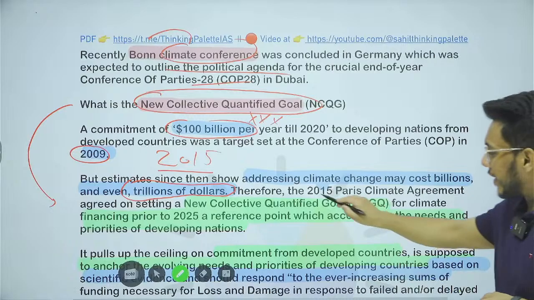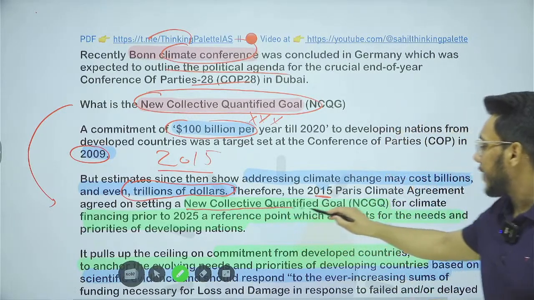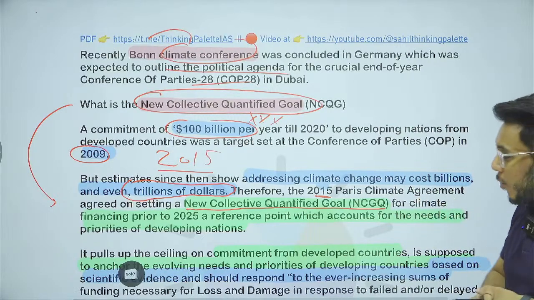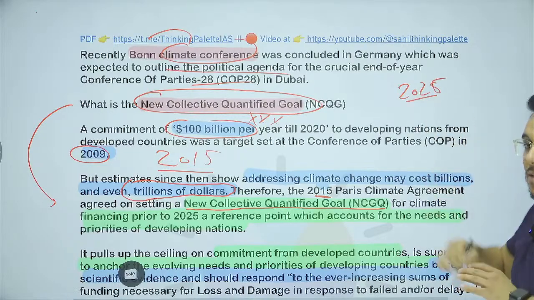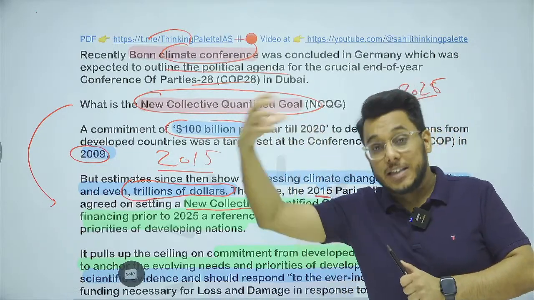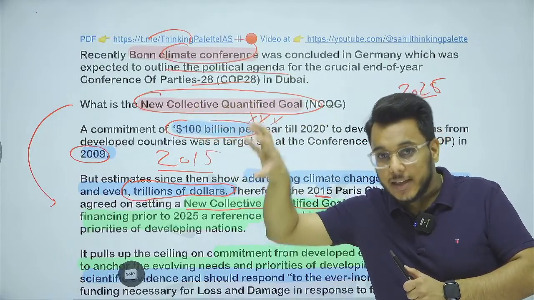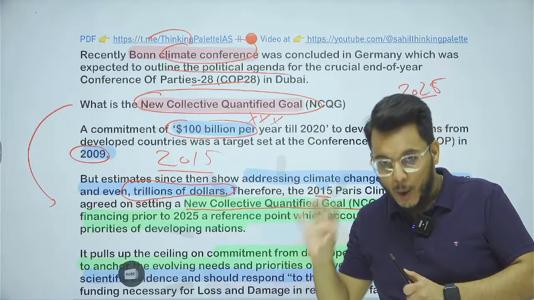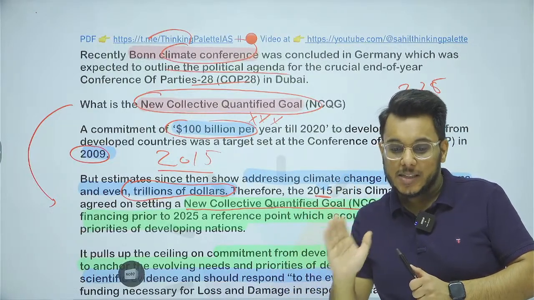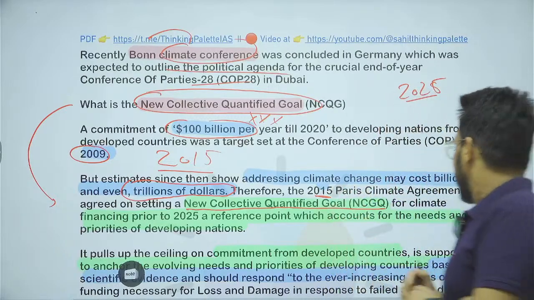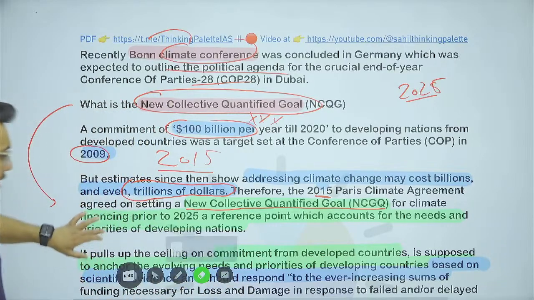Therefore, a new idea, the new collective quantified goal, was born. It was provided that by 2025 we will fix a different amount of money that is actually needed to deal with climate change. Up till now, no official estimates have been made, but it has been said that in order to deal with climate change,